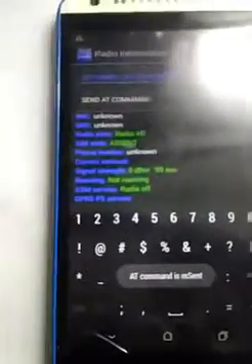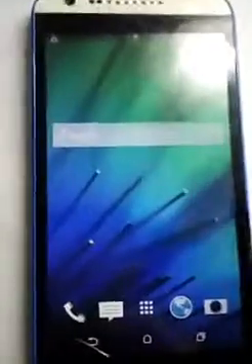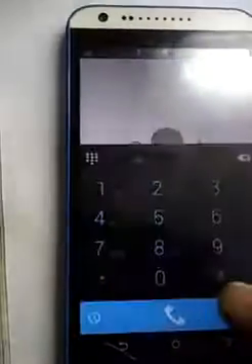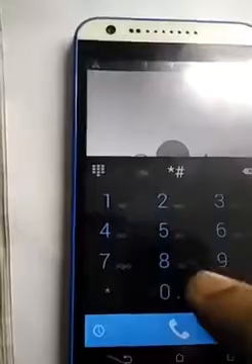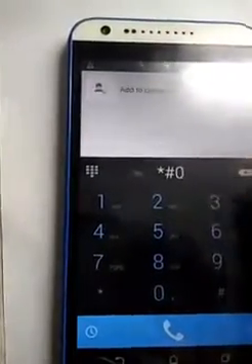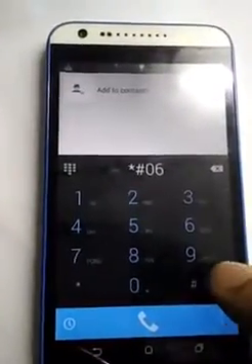Send AT command. AT command is msend. Now both the IMEIs are set. We have to restart the phone in order to see the IMEIs. Now here it is invalid. We have to restart the phone.